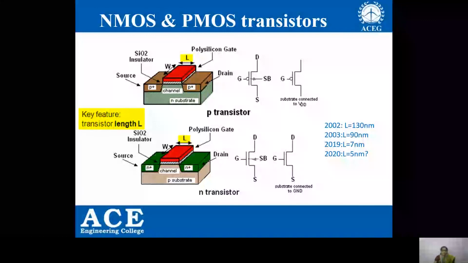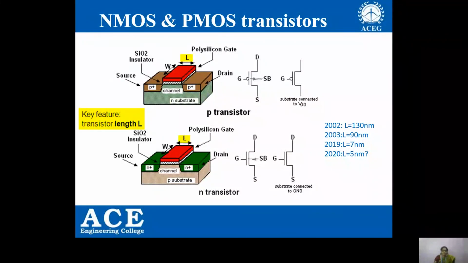Coming to the P-type transistor, it has an opposite type substrate, that is an N-type substrate, upon which a small silicon dioxide layer is placed, and upon this silicon dioxide layer polysilicon is placed, and this polysilicon acts as the gate. On both sides of the gate, a P-type source and P-type drain are placed. This is the structure of a PMOS transistor, and this is the symbol of the PMOS transistor if the substrate is not connected to anything. If the substrate is connected to VDD, then the symbol will be drawn like this.